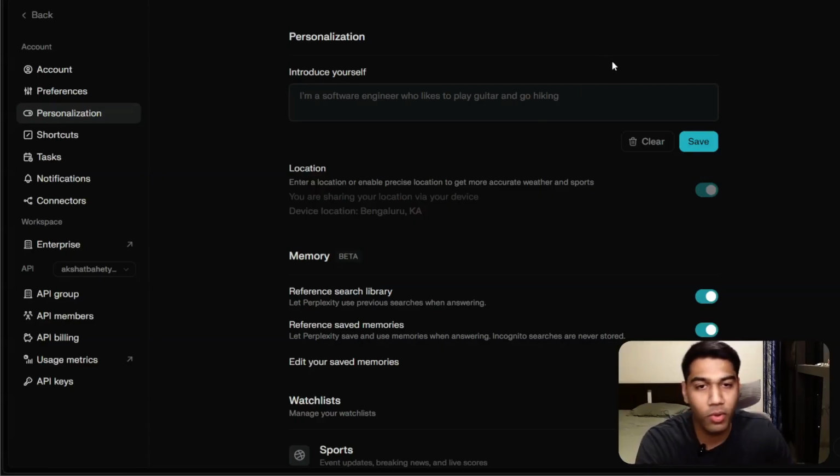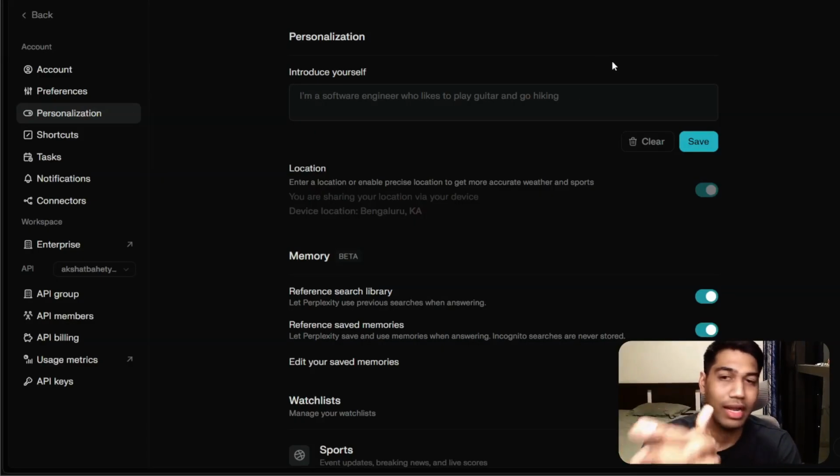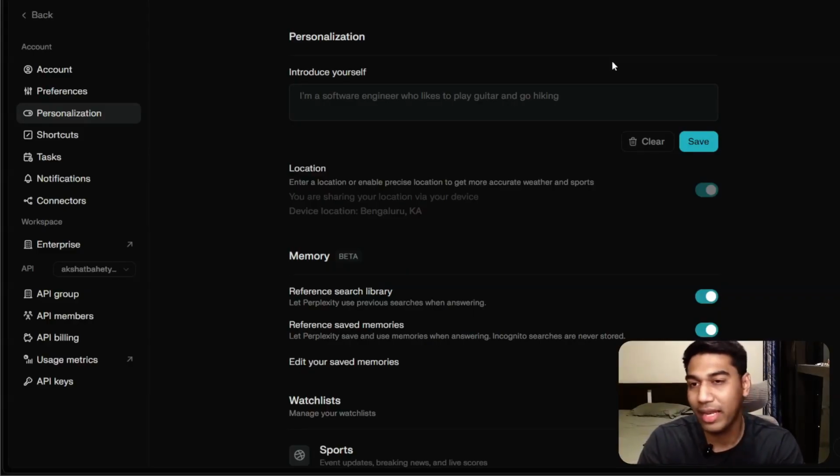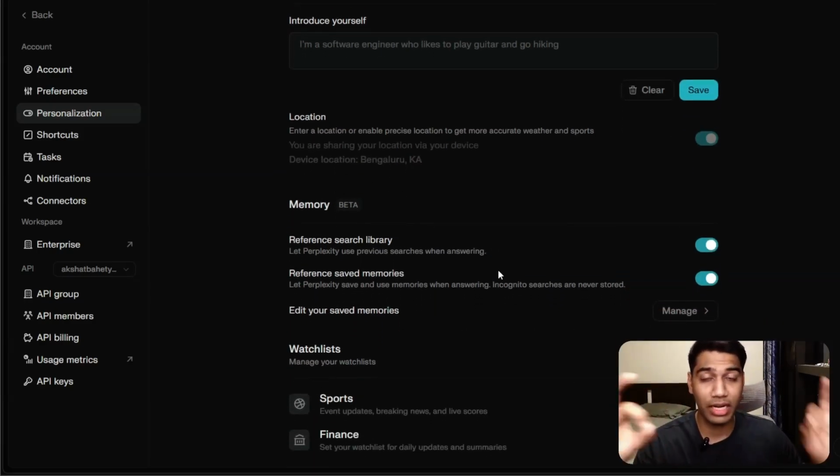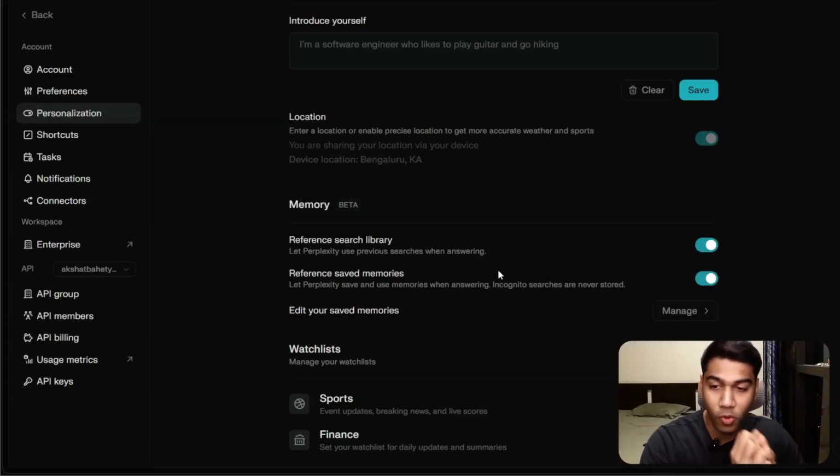Personalization, this is pretty cool. You enter a simple introduction about yourself, so you can tell it a bit more information about you and everything else. I don't have anything here, but if you want to input, go ahead. The one thing that I do have activated is memory, because I have so much faith in that.